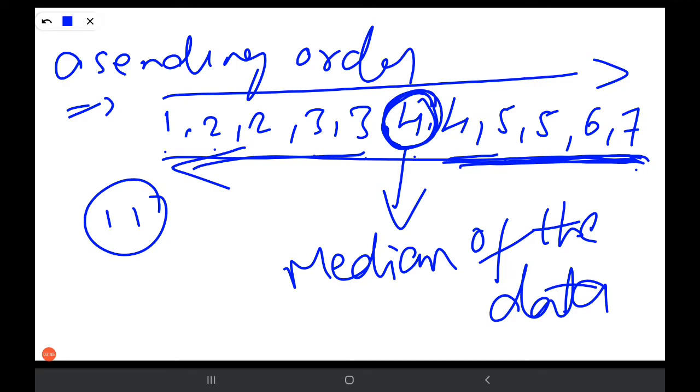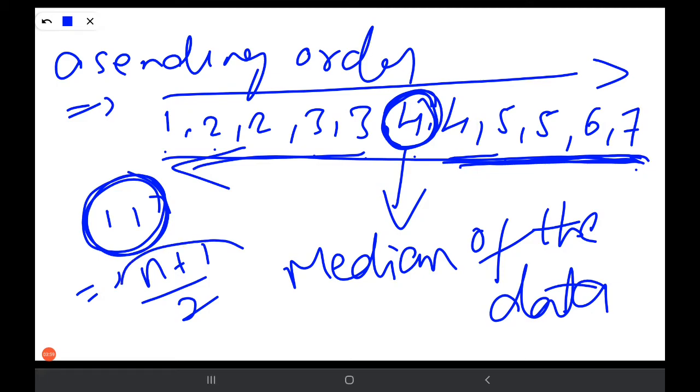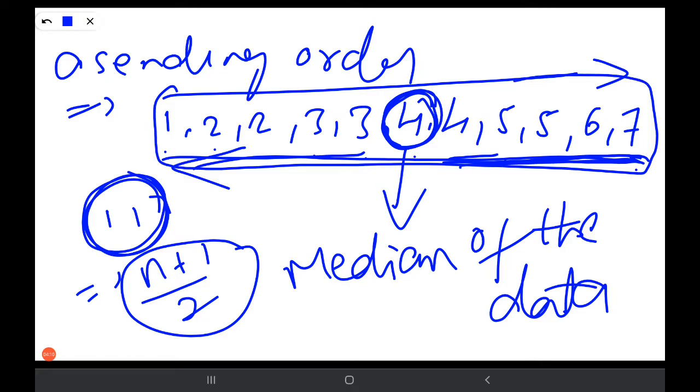Here, 11 is an odd number. If it is an odd number, I am giving you directly one formula: n plus 1 by 2 is the median. Did you get my point? We have 11 observations in this data. That 11 is an odd number, so due to that odd number, n plus 1 by 2 is the formula.